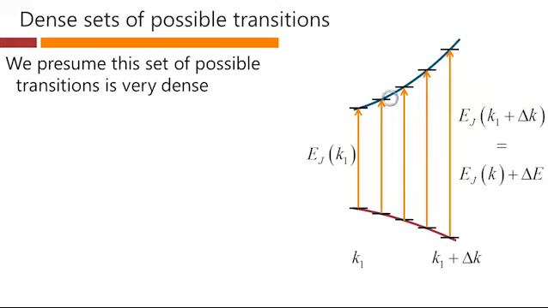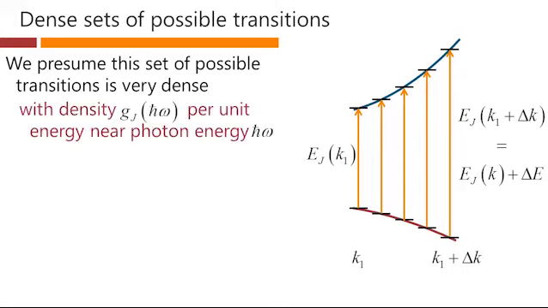I've shown them somewhat exaggerated here with significant spacings between them, but in a real crystal they would be very close in energy. And they would have a density of possible transitions per unit energy near some photon energy, h bar omega. I've drawn the h bar omega as corresponding roughly to this transition energy. Perhaps you would prefer me to draw it corresponding to the middle one here, but it won't make any difference in the end because we'll be talking about very small changes in energy over some small range.